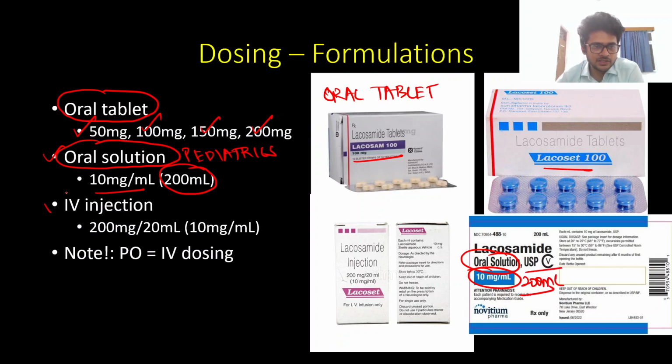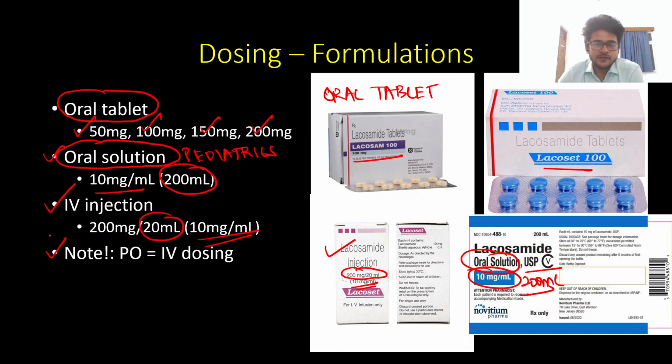And coming to IV injection, which is used as an off-label use in status epilepticus, it comes as a 20 ml vial in a concentration of 10 milligrams per ml. So this is IV lacosamide or IV Lacosette. It comes in 200 milligrams in a 20 ml vial, a concentration of 10 milligrams per ml.